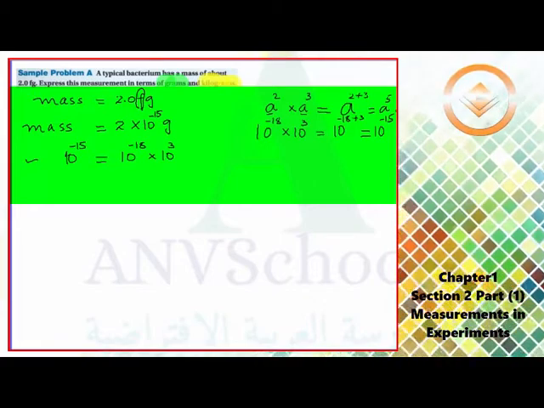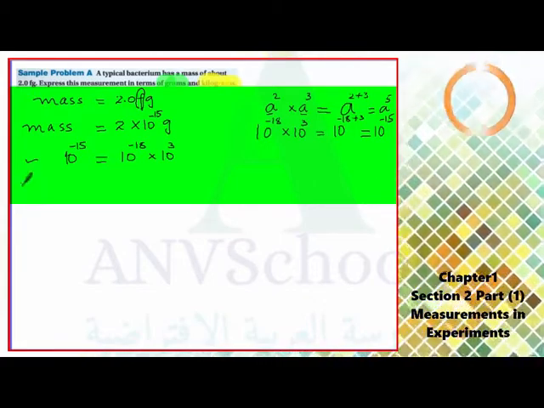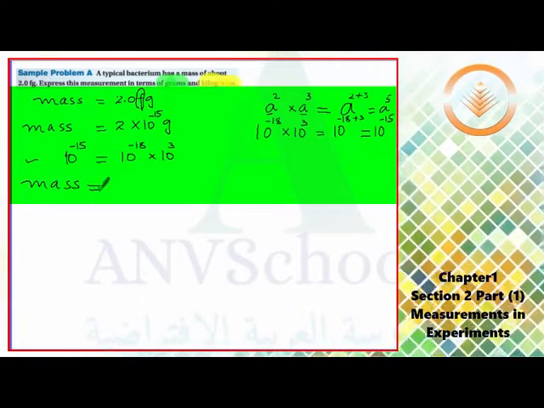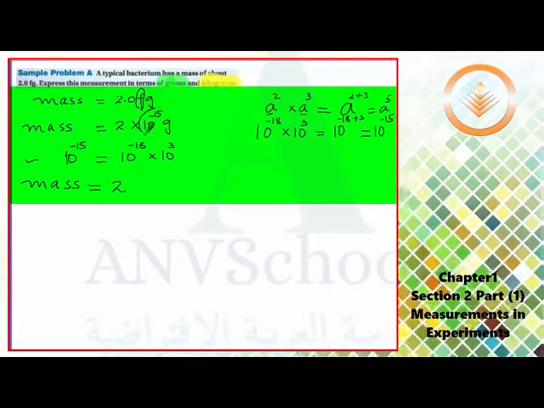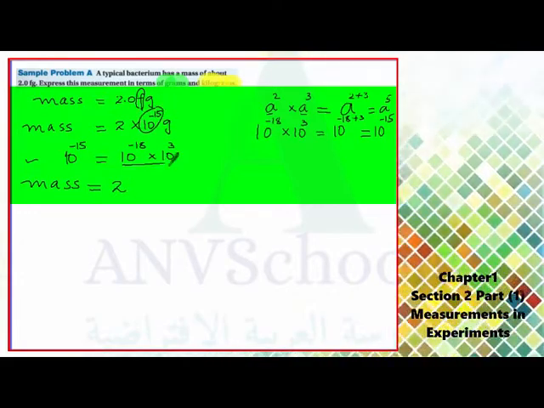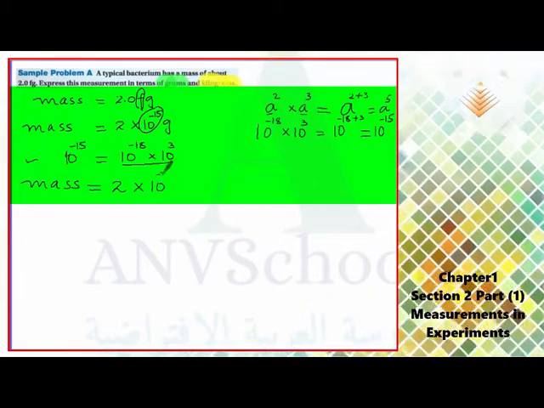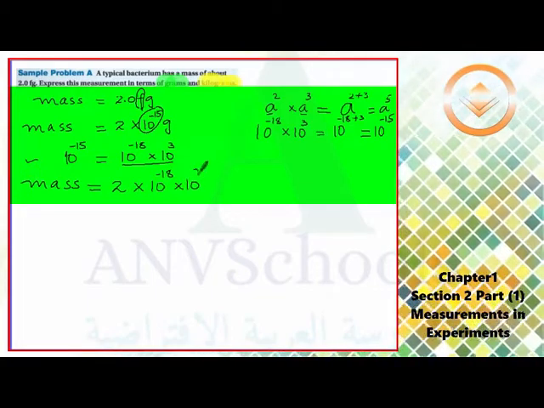So the mass of the bacterium is equivalent to 2 multiplied by 10 to the power of negative 18 multiplied by 10 to the power of 3 gram.